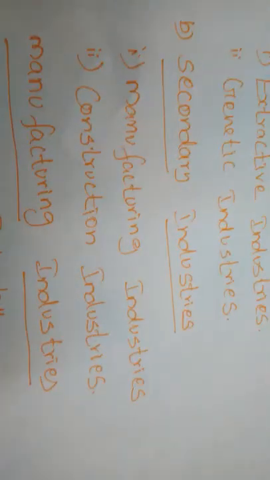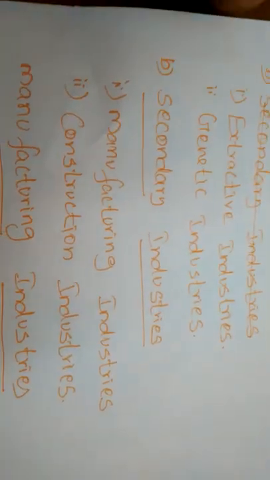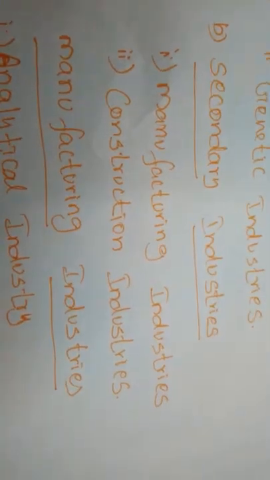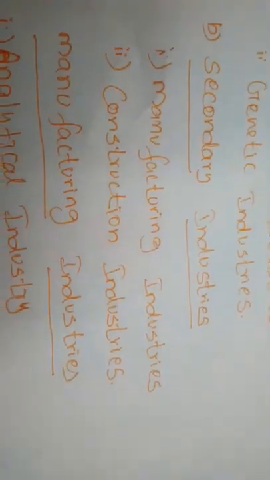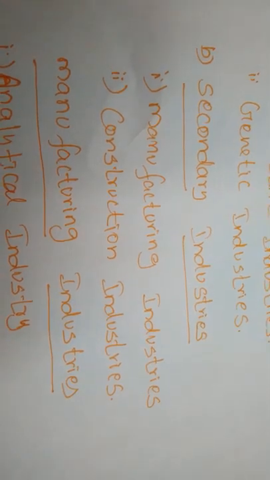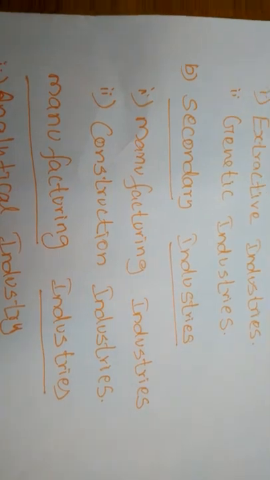So next one is the secondary industries. In the primary industries, we have studied the extractive industries and the genetic industries. Next, the secondary industries. The secondary industries are concerned with using the materials which have already been extracted at the primary stages.